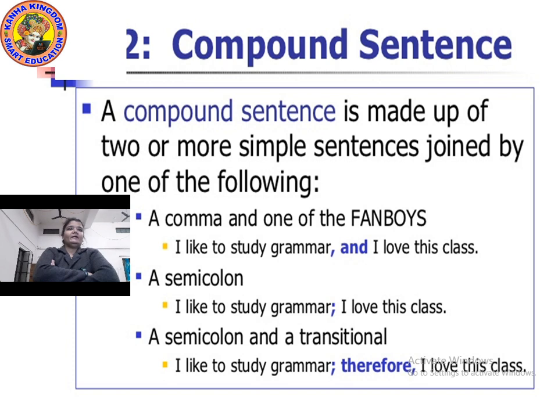Now, talking about independent clauses. As I said before, a compound sentence or a simple sentence has independent clauses. A compound sentence has two independent clauses and a simple sentence has one. What is that?